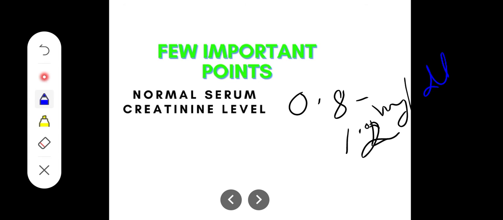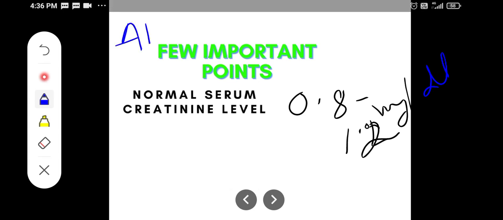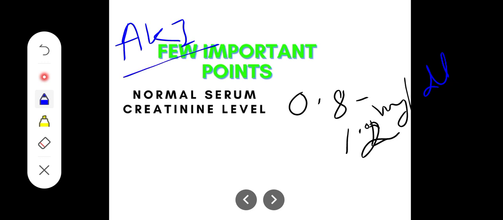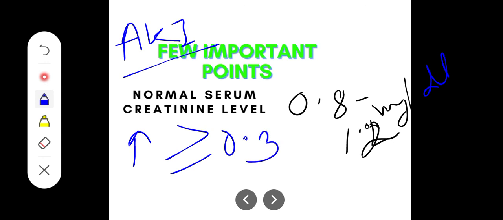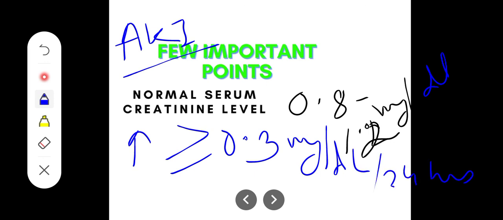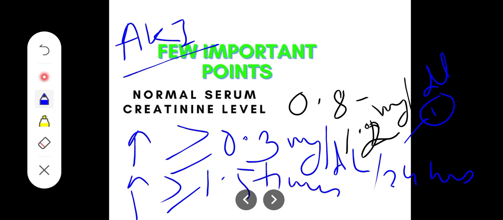Now, when will you call it acute kidney injury? When is the term acute kidney injury basically used? When serum creatinine is increased by more than or equal to 0.3 mg per dl in 24 hours. That is the first point. Then you can call it. The second point is that when the serum creatinine is increased to more than or equal to 1.5 times the baseline. BL means baseline.